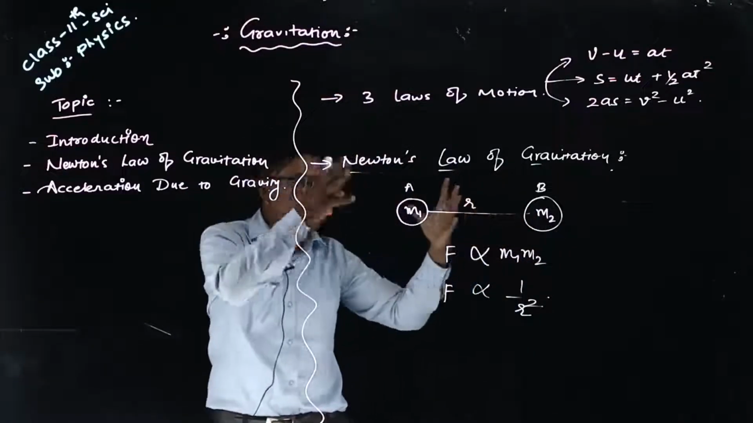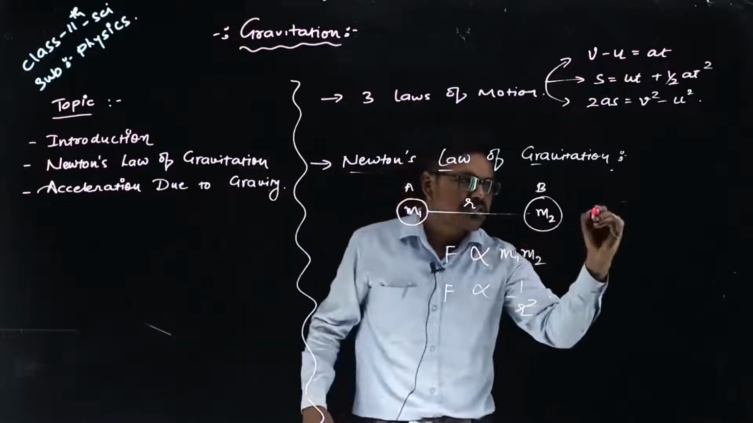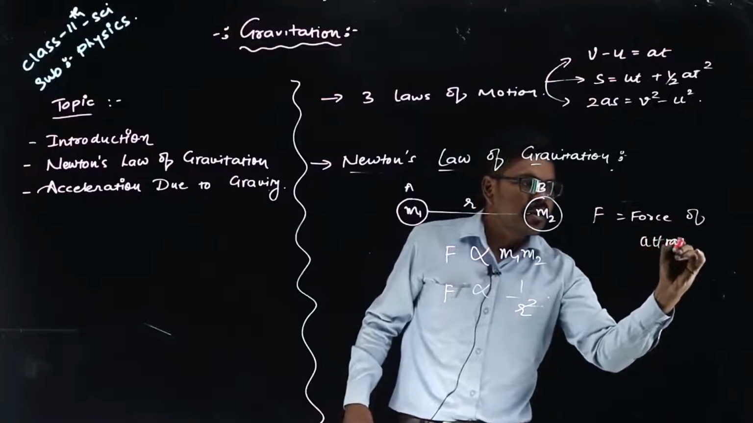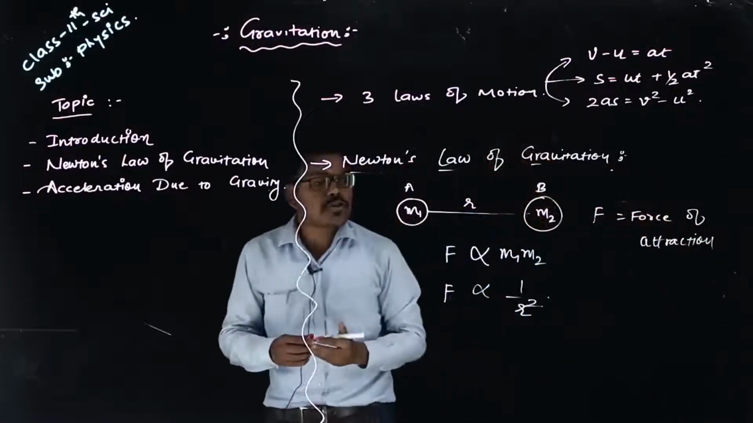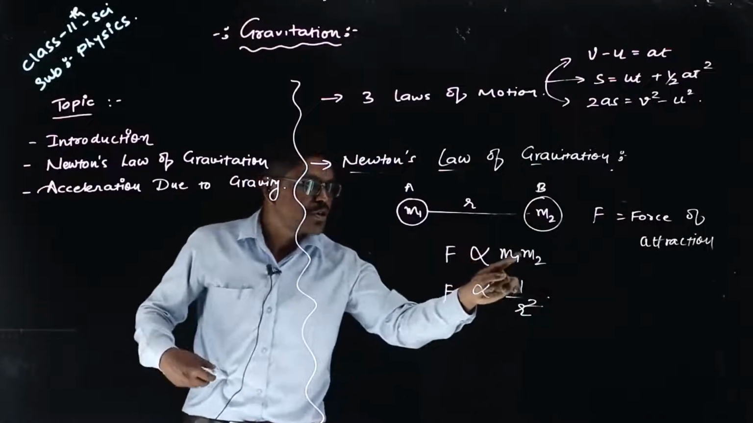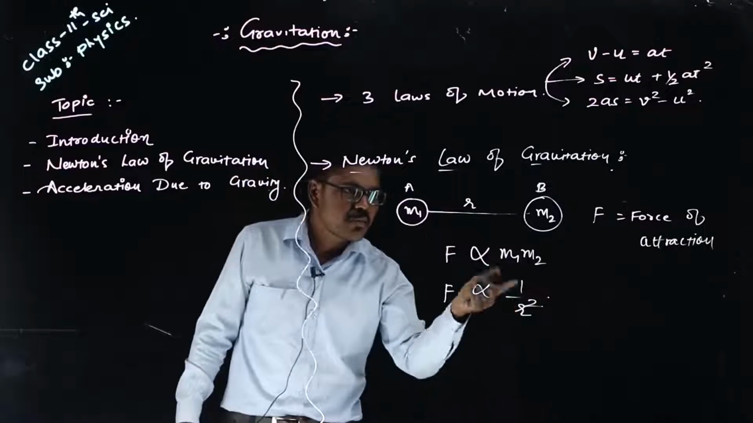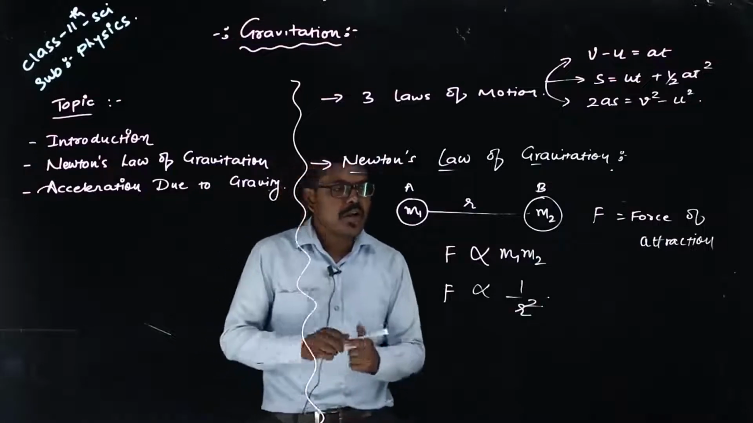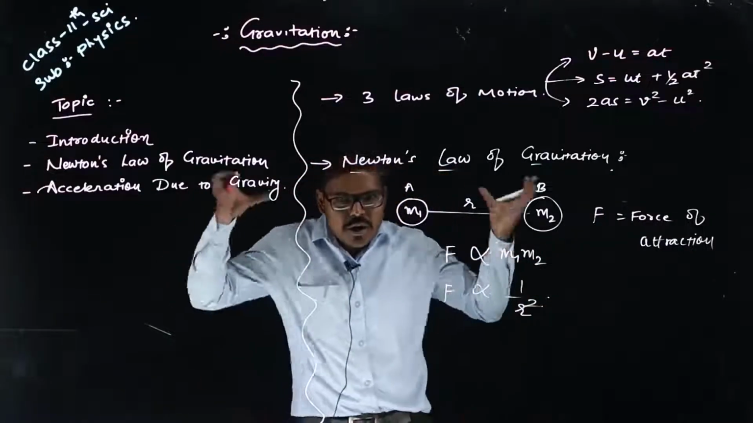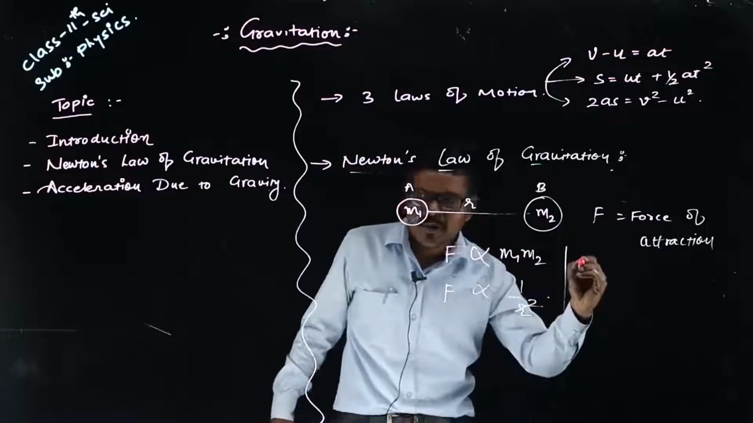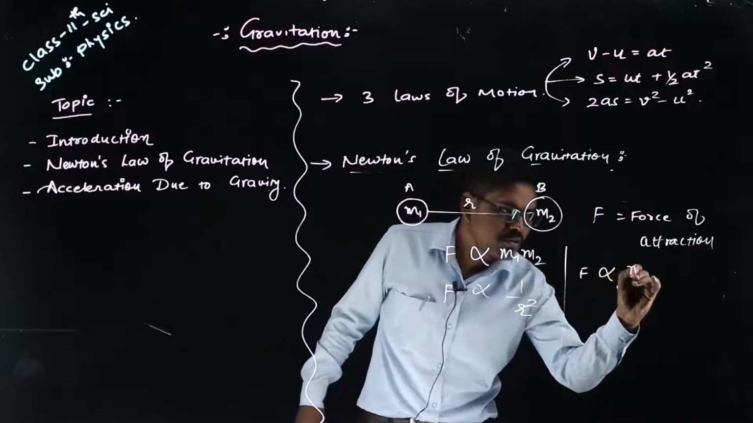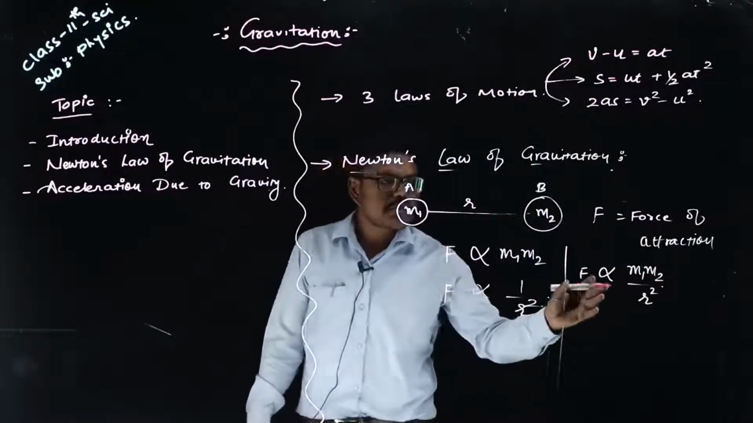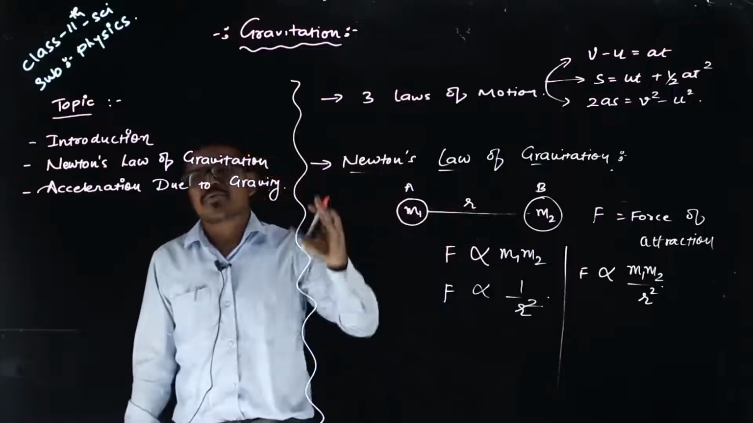The force of attraction between them, this F stands for force of attraction, is directly proportional to m1 m2 and inversely proportional to the square of the distance r between them. Now if we compile both of these, we get one formula: F is proportional to m1 m2 upon r square. So this is the mathematical form of Newton's law of gravitation.